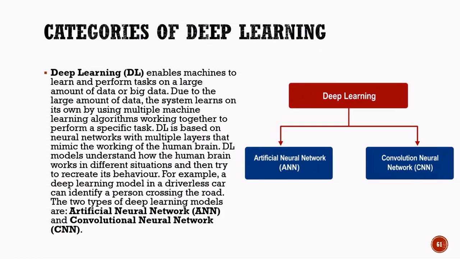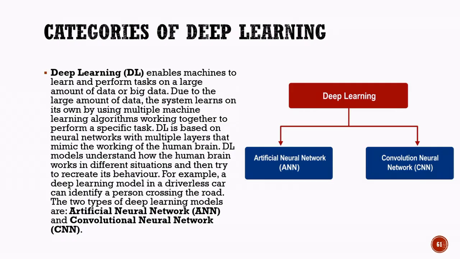Because of this capability, deep learning is widely used in applications such as image recognition, speech recognition, language translation, medical diagnosis, and autonomous vehicles. For example, in a self-driving car, a deep learning model can analyze camera images, identify pedestrians, recognize traffic signs, and make driving decisions in real time.